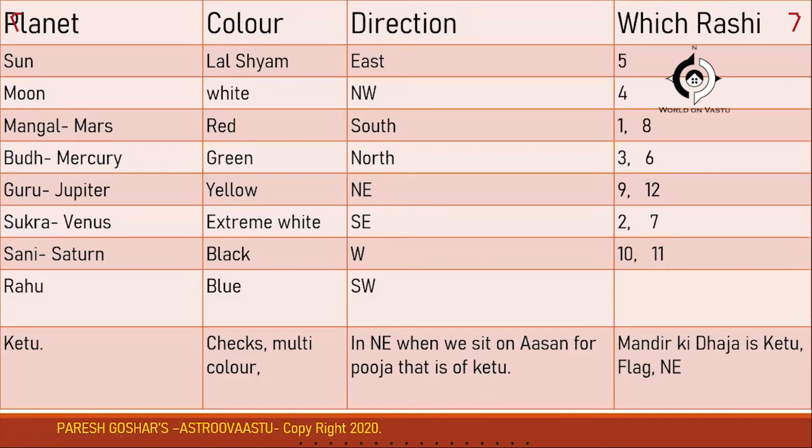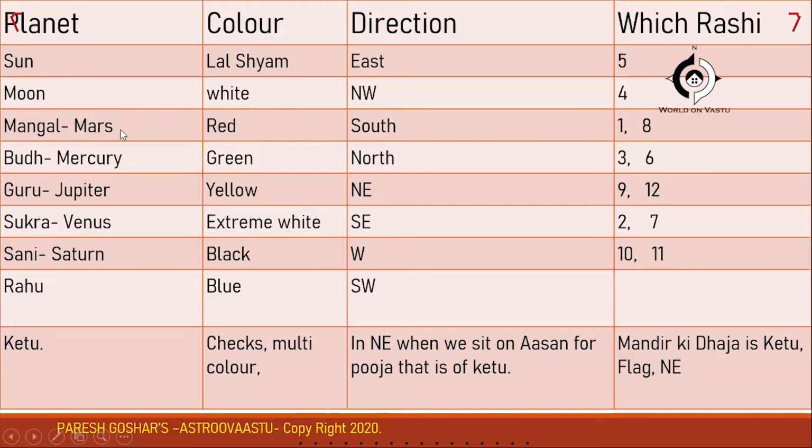So if you see the Sun planet, I will directly first read the direction and Rashi, and the color later on I will speak. So the direction that is related with Sun is east direction, and the Rashi that is governed by Sun, it is the fifth Rashi, 5 number Rashi. The names and all also will come in my next slide. And so second thing is the Moon. So Moon is governed by northwest direction and 4th number Rashi.